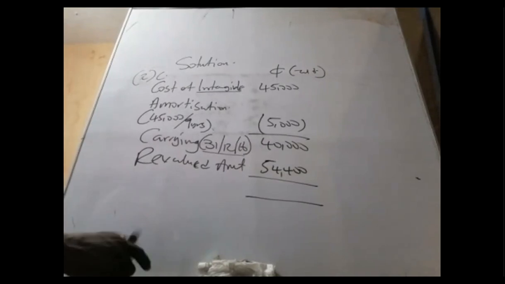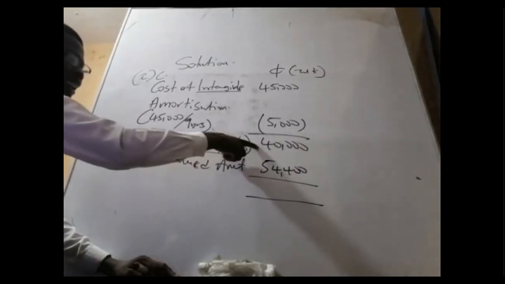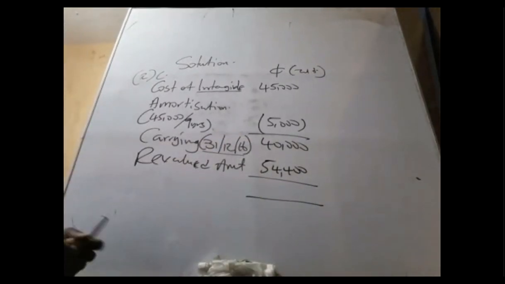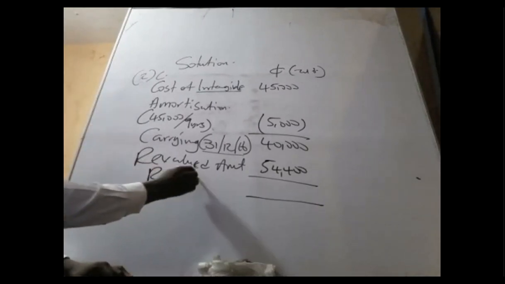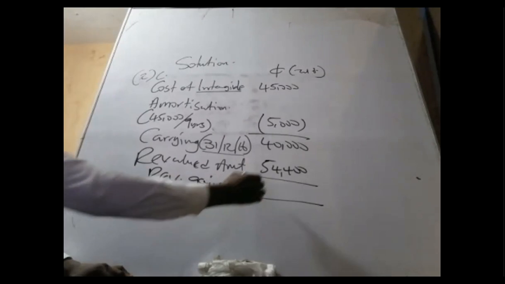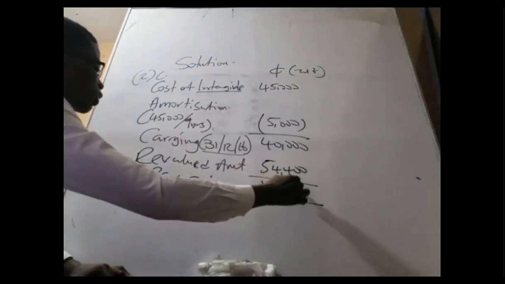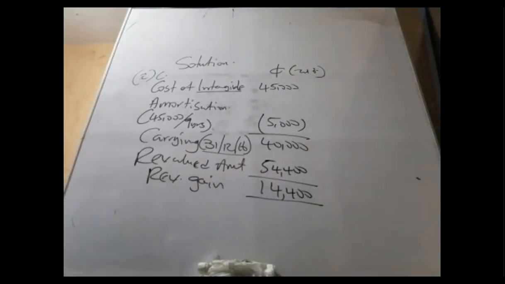Determine the gain or loss of the revaluation. Clearly the revalued amount is more than the current amount. So there's a gain, or there's a revaluation surplus. So tell the examiner that the revaluation gain is 14,400. That is it. Perfect.